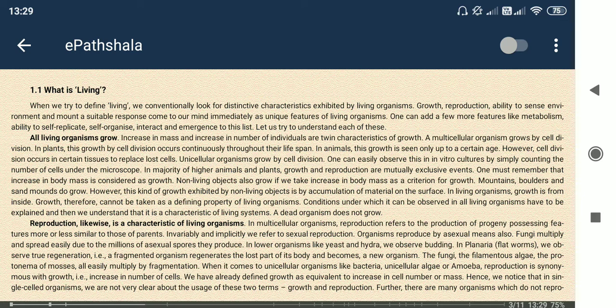Yes, it is true that growth happens inside the living system. Imagine a seed that contains some cells, some types of cells, and food contents, energetic molecules inside the seed.